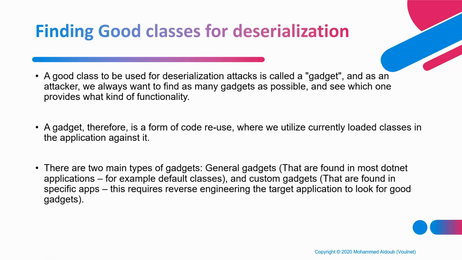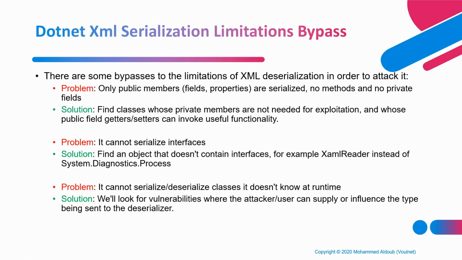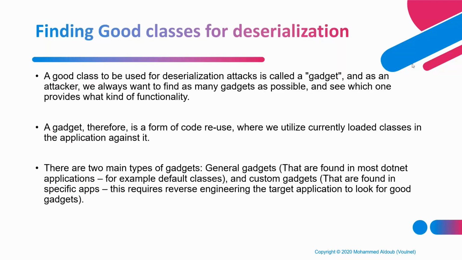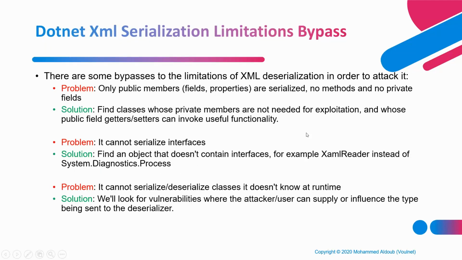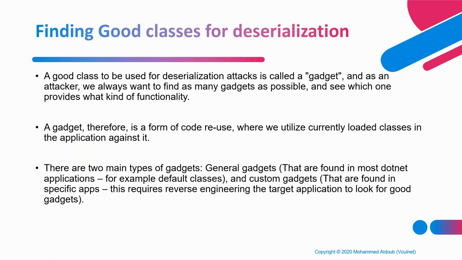Now, as we said, we have three conditions that we have to satisfy. So we have to look for a class that satisfies these three conditions. Such a class is called a gadget. A gadget is a piece of code that we can invoke. It's a piece of .NET code that exists in the application previously. For example, it could be in the .NET framework itself, the original .NET framework, or it could be one of the classes included by default in the application you're trying to attack.